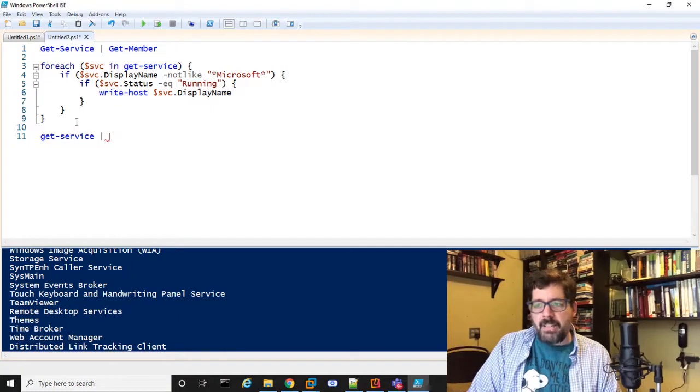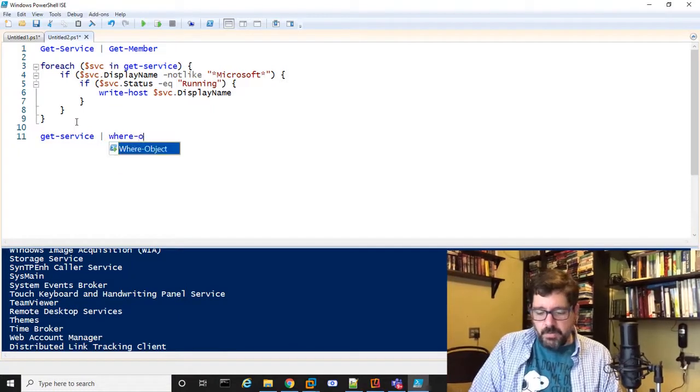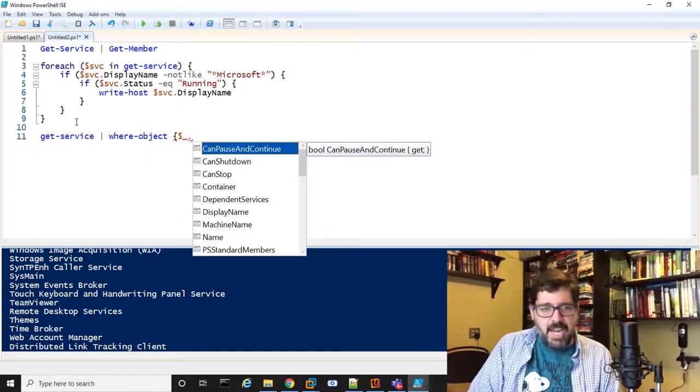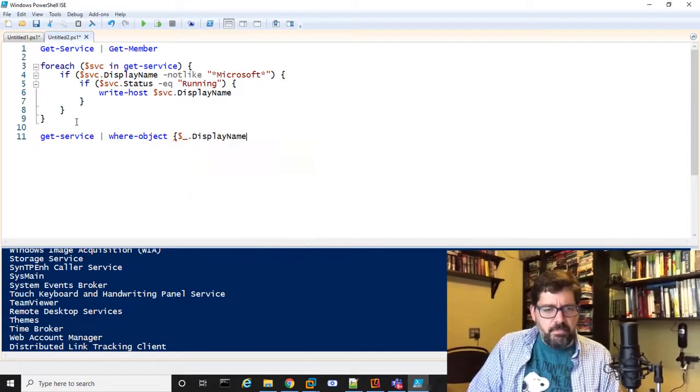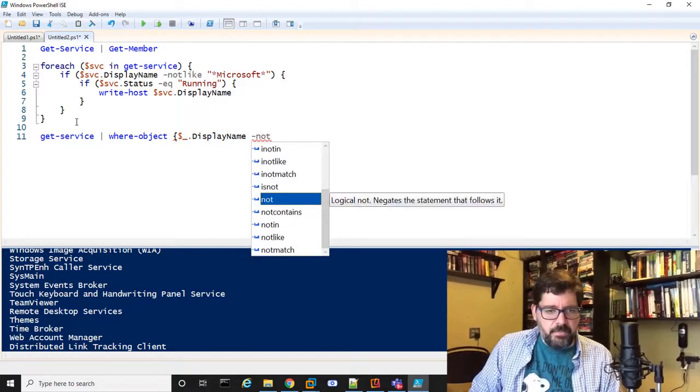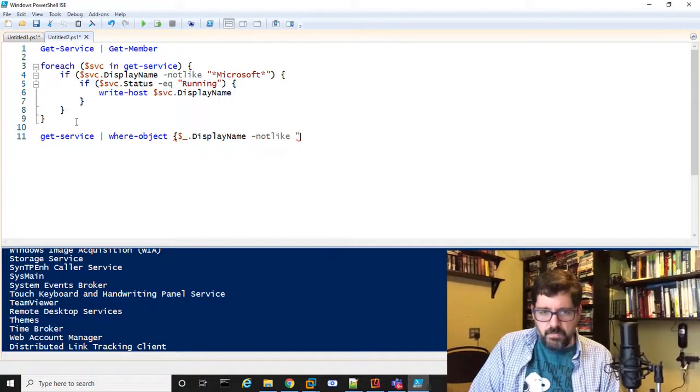So I'm going to get my list of services. I'm going to use where object to check the parameters. So we know we want display name is not like asterisk Microsoft asterisk. I did spell that right?